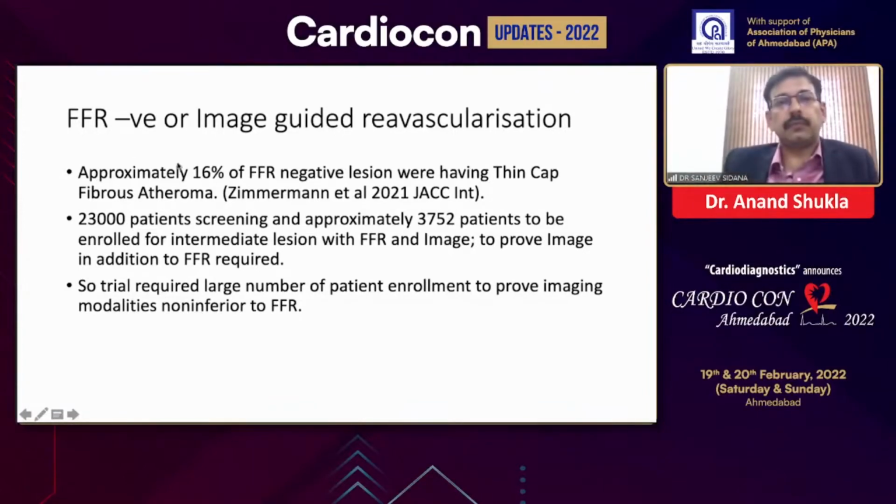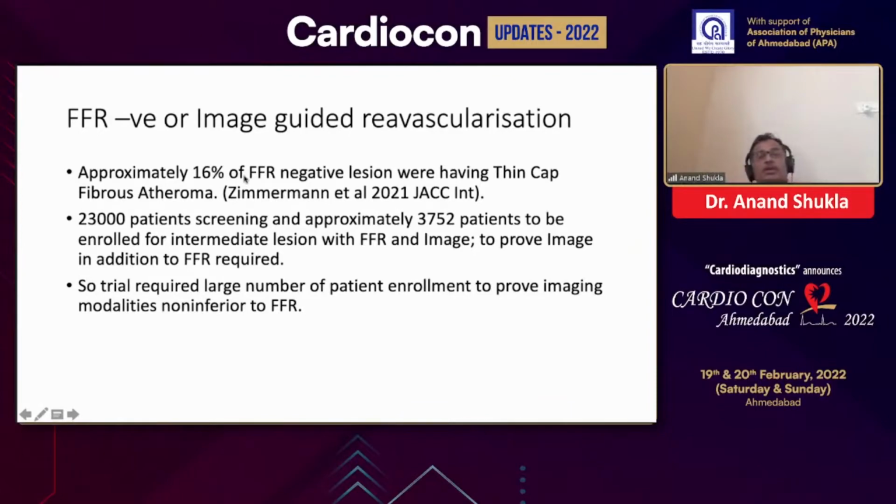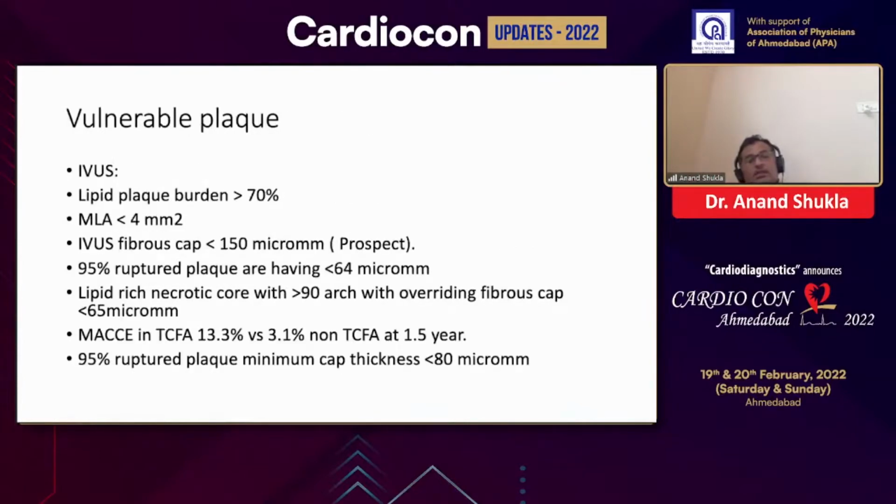And approximately 60 to 20% of FFR negative lesions had thin cap fibroatheroma. Zimmerman recently published that in JACC Interventions. So what are the vulnerable plaque features? Plaque burden more than 70, plaque area more than 70, MLA in proximal non-left main vessels less than 4 millimeter, fibrous cap thickness less than 150 in the PROSPECT trial, but ideally 67 is taken for thin cap fibroatheroma.